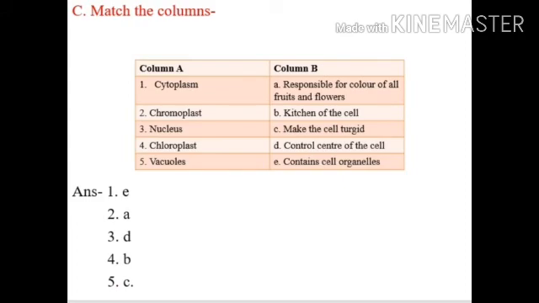In column B, A responsible for color of all fruits and flowers, B kitchen of the cell, C make the cell turgid, D control center of the cell, E contains cell organelles. So the correct answer will be 1E, 2A, 3D, 4B, 5C.